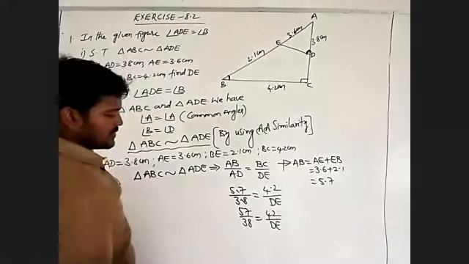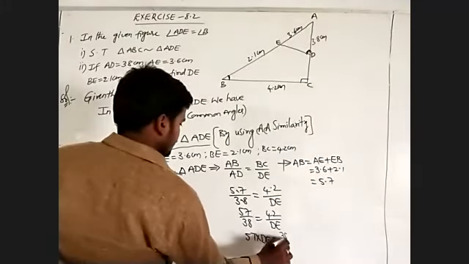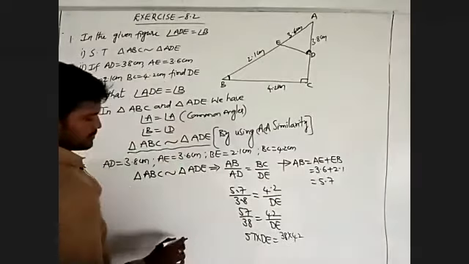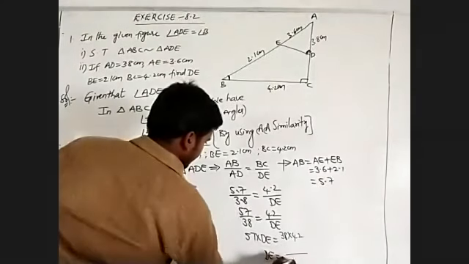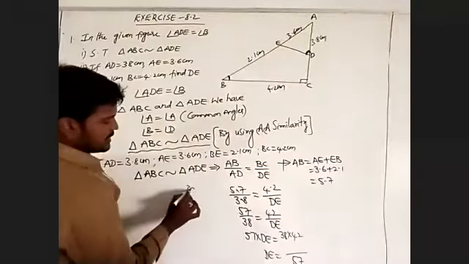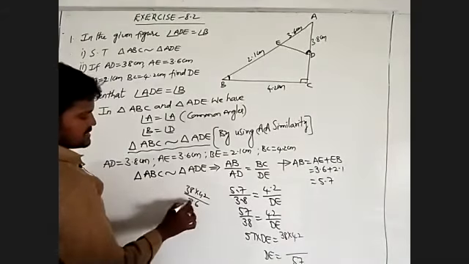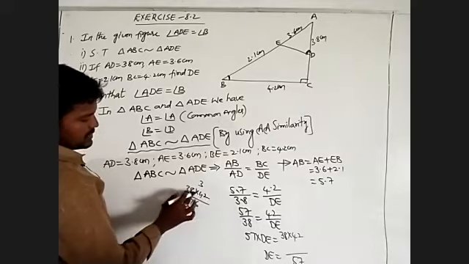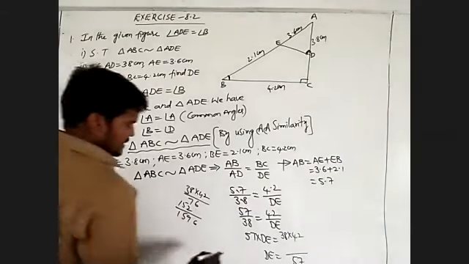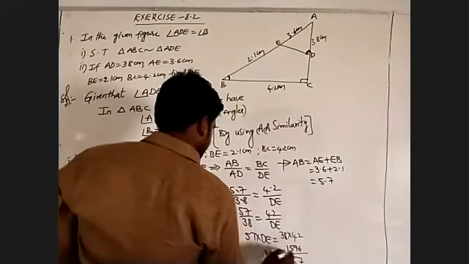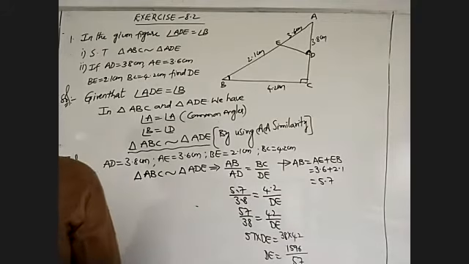Here, by using cross multiplication, 57 into DE is equal to 38 into 42. I will multiply them. Again, DE is 38 into 42 divided by 57. 2 8s are 16, 2 3s are 6 plus 1 is 7, 4 8s are 32, 4 3s are 12, 12 plus 3 is 15, that is 1596. That means the value is 1596 divided by 57.